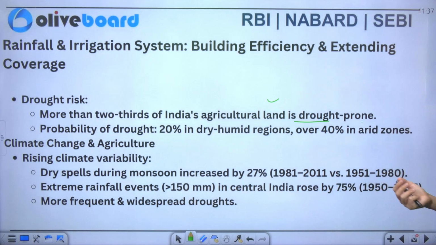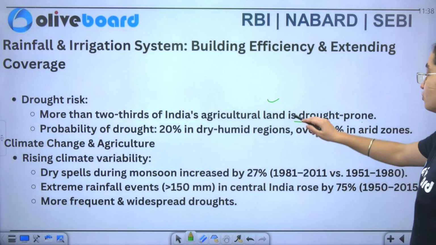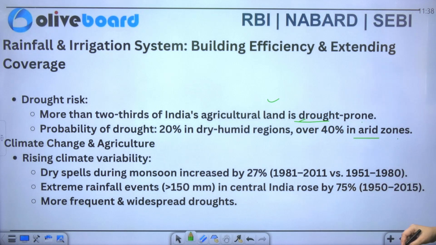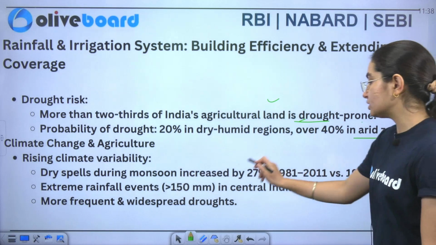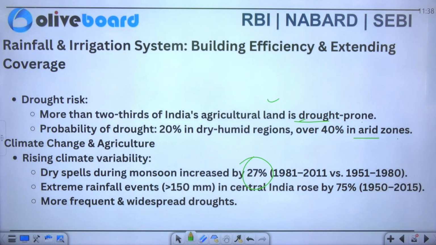Now the probability of drought is 20% in the dry humid regions and 40% in the arid zones. Climate change in agriculture includes rising climate variability, in which dry spells during the monsoon have increased by 27%. Similarly, you can see that extreme rainfall events in certain parts of India have risen by 75%, and there are more frequent and widespread droughts also.